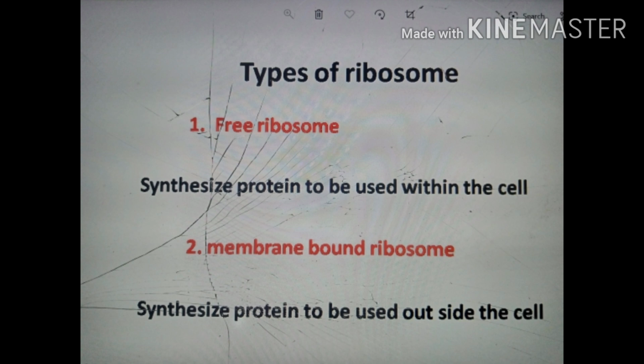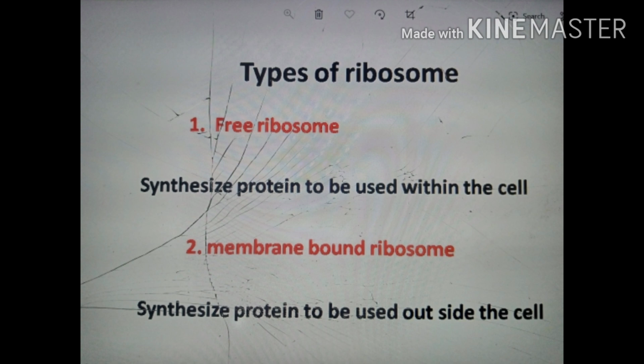Now the types of ribosome. Keep in mind that there are two types of ribosome. One is free ribosome and the other one is membrane bound ribosome. So free ribosome is that ribosome which is not connected to any part of the cell or their membranes. So now the job of free ribosome is to synthesize or produce those proteins which work inside the cell.